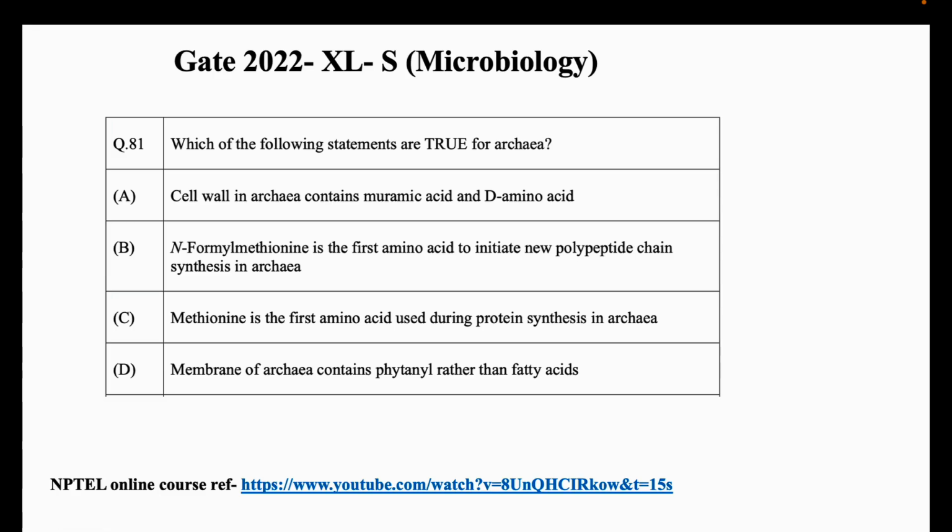Next question, GATE 2022 Life Sciences, Section S Microbiology, question number 81. Which of the following statements are true for archaea?